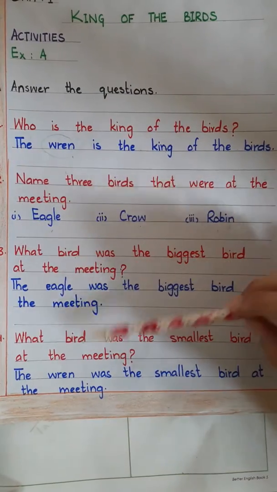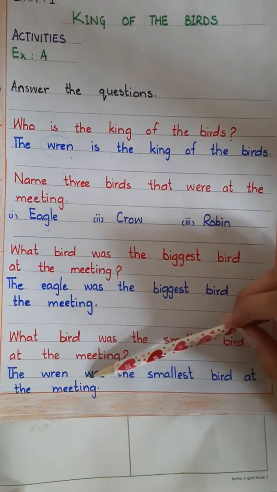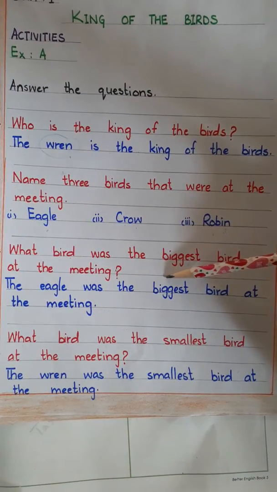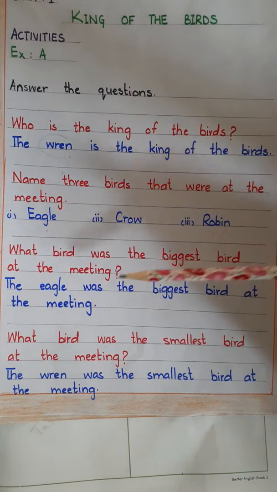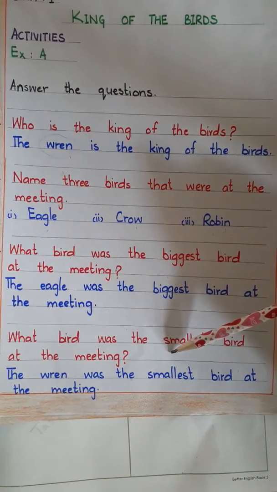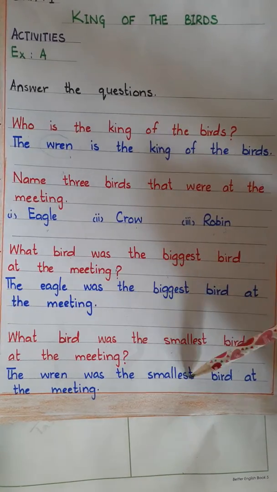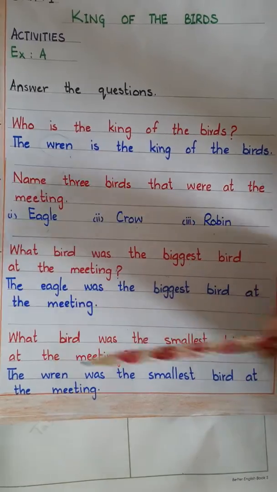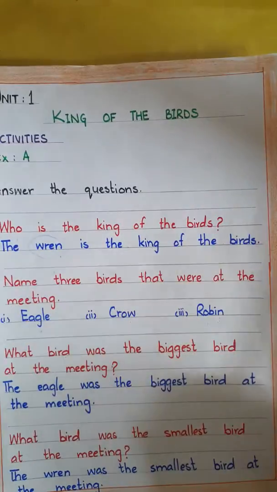You can see both these questions are a comparison of each other. In one question they wanted the answer of the biggest bird, and in the other they wanted the answer of the smallest bird. So this is the comparison of eagle and wren. I hope it's clear to you boys now.